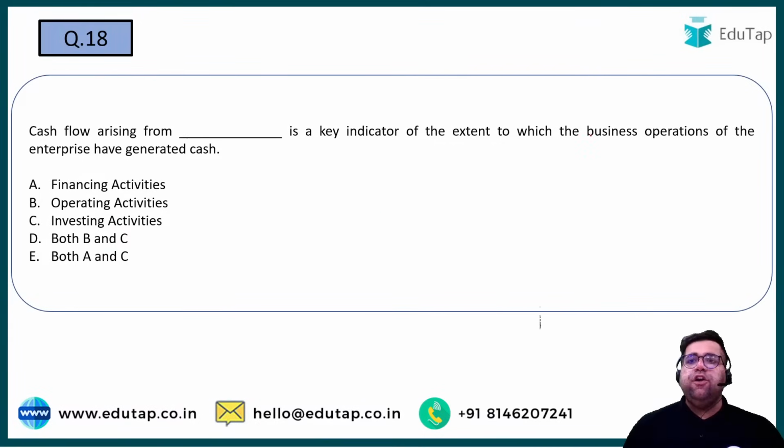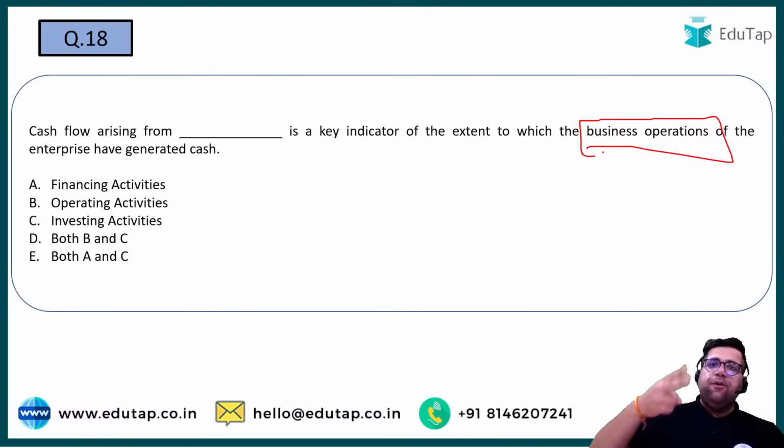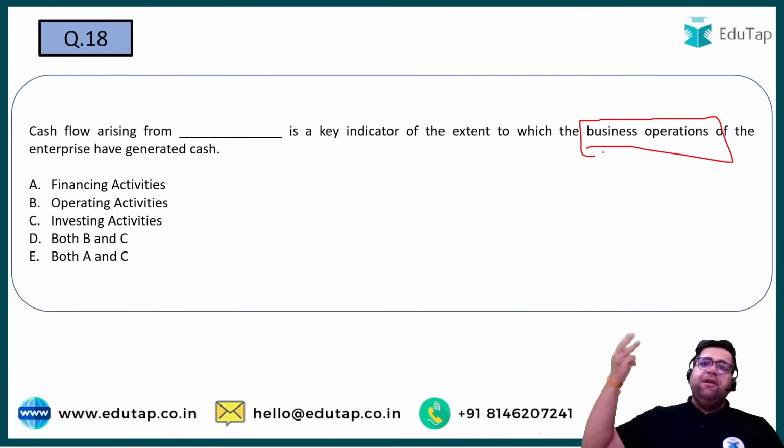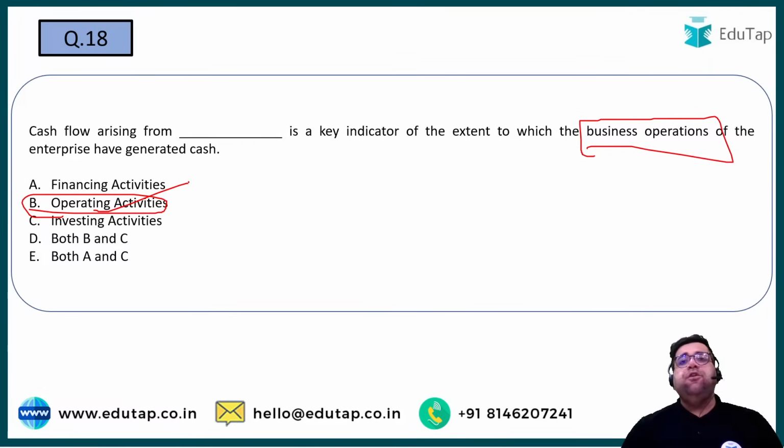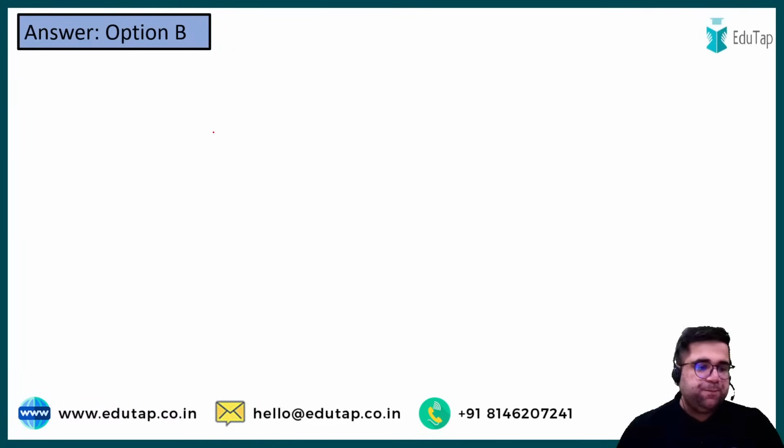Business operations, we all know that in cash flow there are three activities: financing, operating, and investing. But if I talk about the core business operations, it will obviously be option number B, which is operating, isn't it? Because in operating activities you will come to know how much business was able to generate cash from daily operations. Financing is about how much you are able to raise. Investing is about putting the money. So answer will be option number B in this case. I hope you also get it correct.